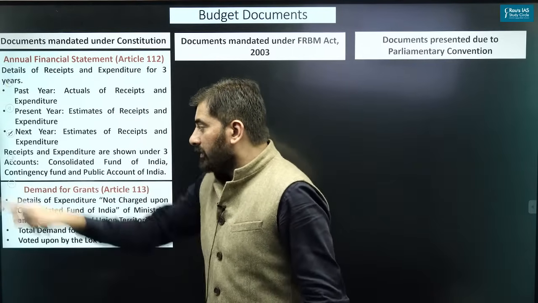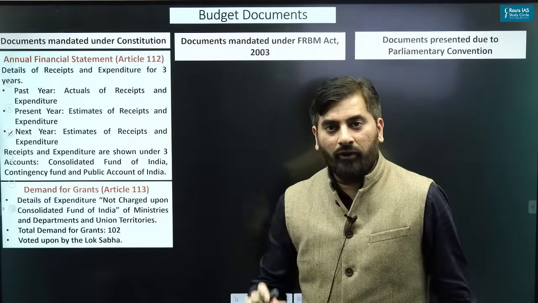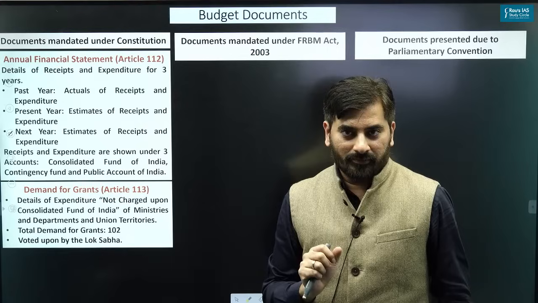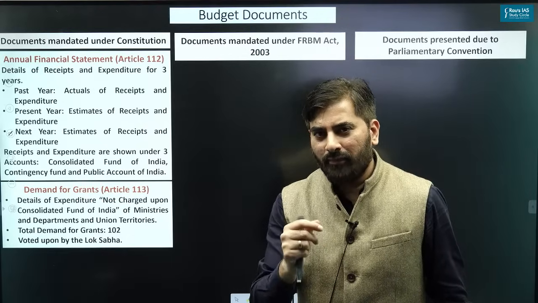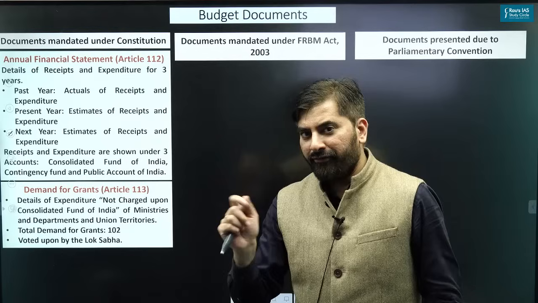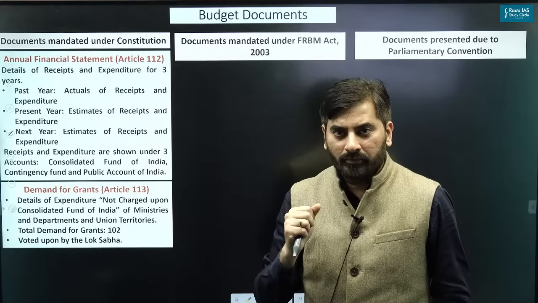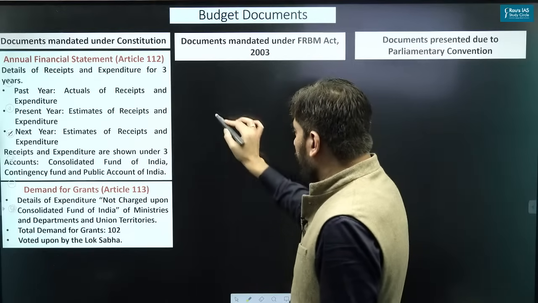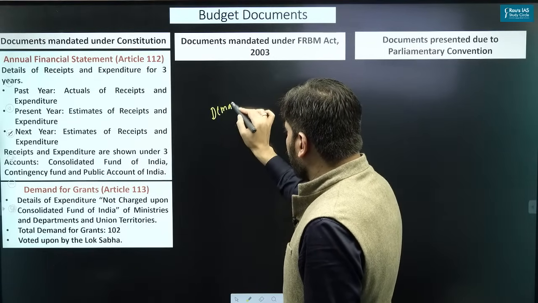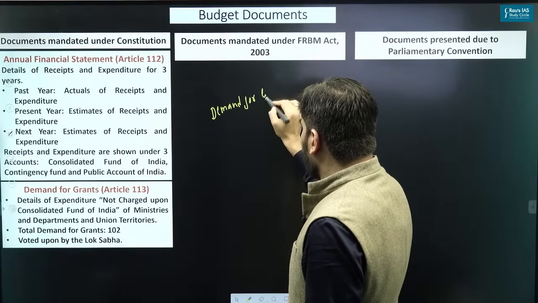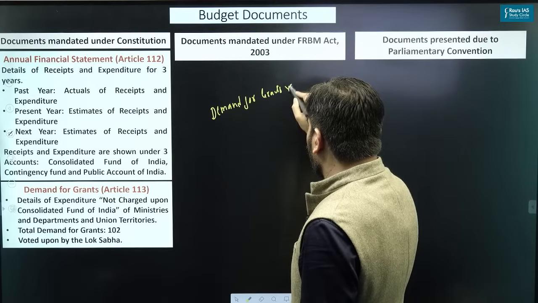Then the government will also provide for demand for grants. What exactly is demand for grants and how is it different from appropriation bill? Let's try to understand. That is, demand for grants versus appropriation bill.